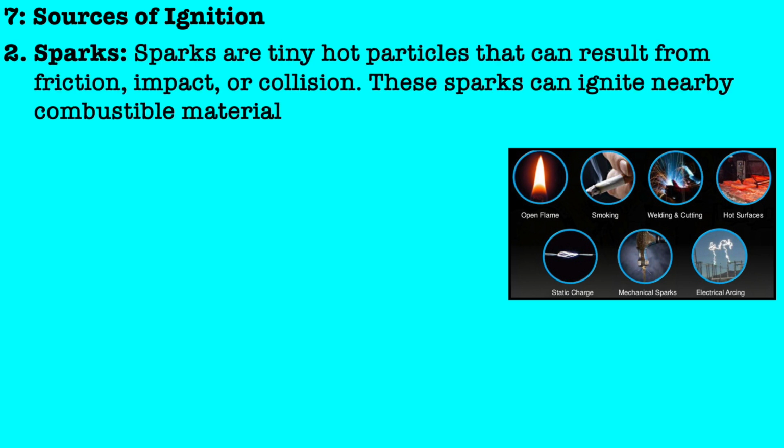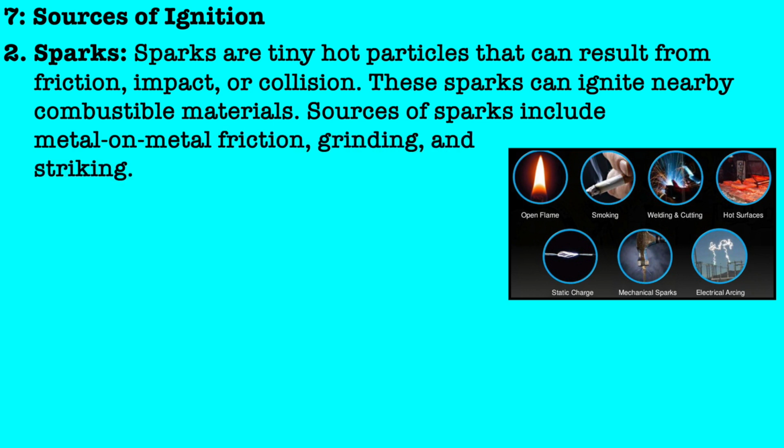Second one is sparks. Sparks are tiny hot particles that can result from friction, impact and collision. These sparks can ignite nearby combustible materials. Sources of sparks include metal on metal friction, grinding and striking.